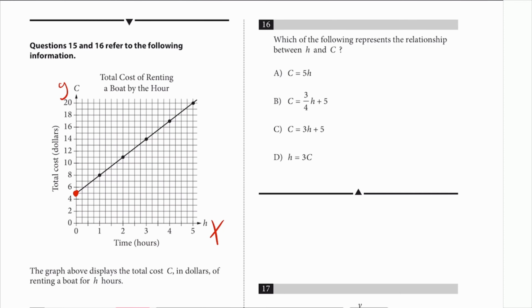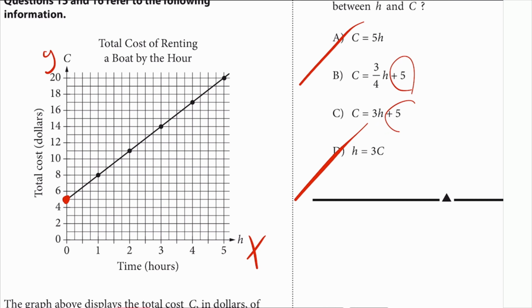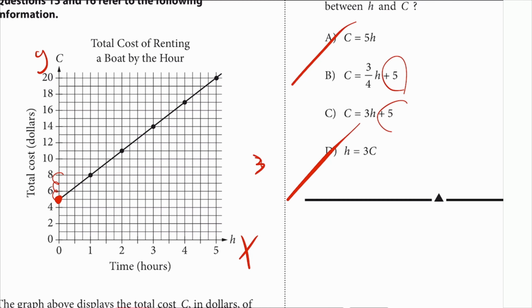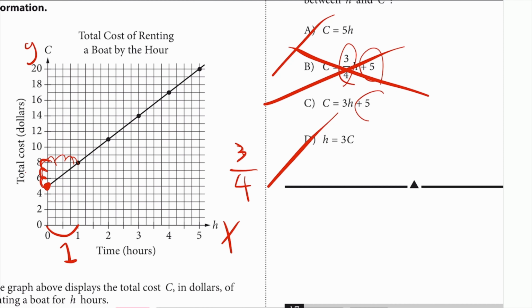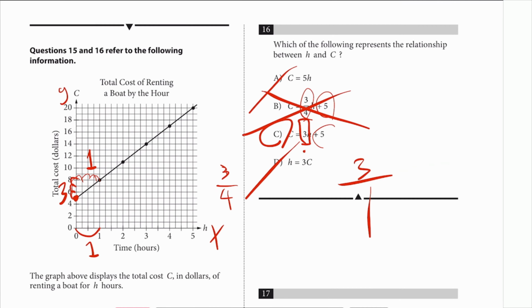Number 16. Which of the following represents the relationship with H and C? So just a linear equation. The y-intercept is sitting at 5, so you can get rid of A and D. And then what's the slope? Well, some of you would probably say, oh, that's 3. So rises 3 over 1, 2, 3, 4 runs a 4. So it's this guy, right? Oh, hell no, because if you look at it, that's just 1. But that is 1 unit each. So that's technically 3 units and 1 unit. So rise is 3 over run is 1. Slope must be 3. Answer choice C is correct.